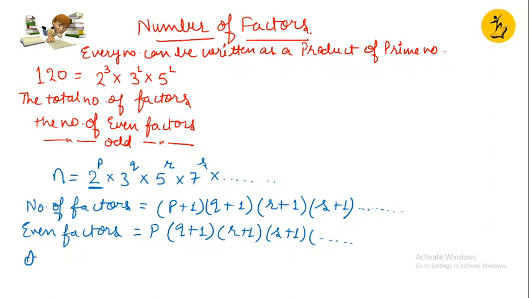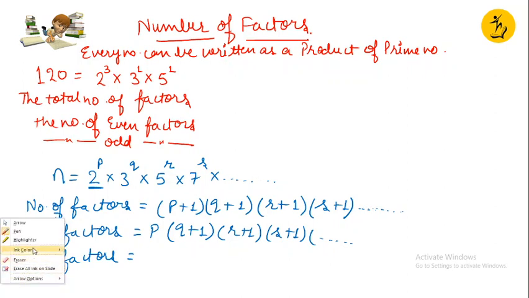Now how do you calculate the odd factors? See, in odd factors the important thing to remember is that you are just supposed to take the exponents of odd prime numbers, right?